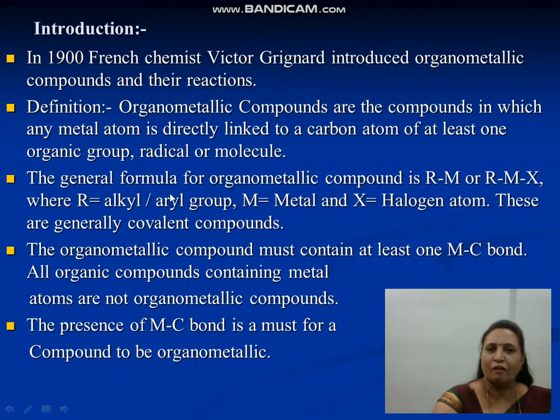The general formula for an organometallic compound is RM or RMX, where R may be an alkyl group or an aryl group, M stands for metal and X is for a halogen atom. So these are generally covalent compounds. Organometallic compounds are covalent compounds, which means they show properties similar to those of covalent compounds.